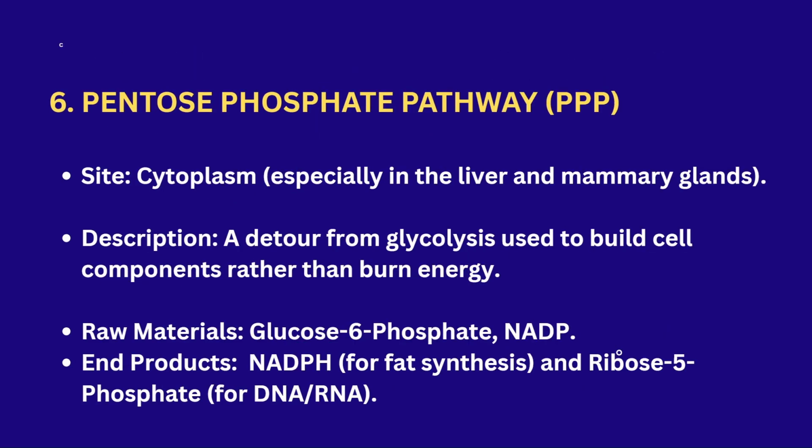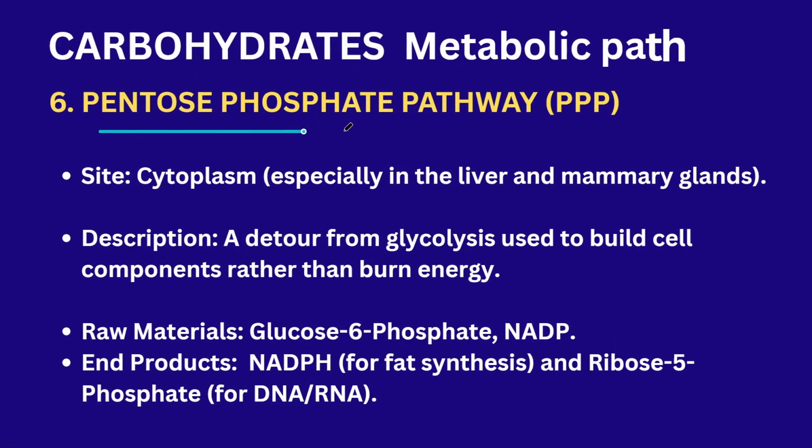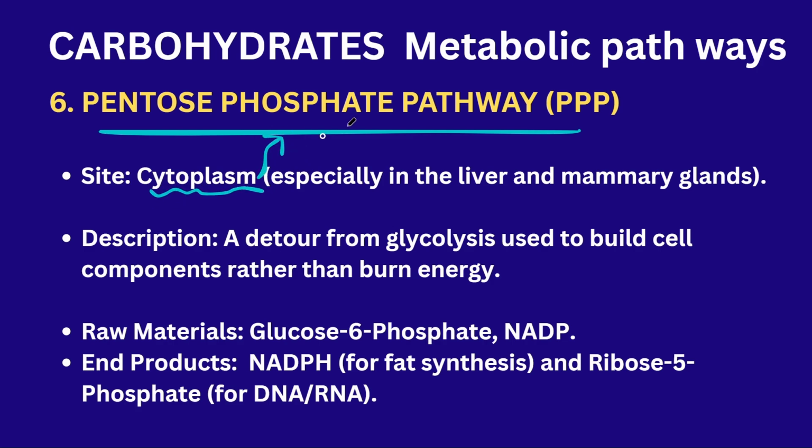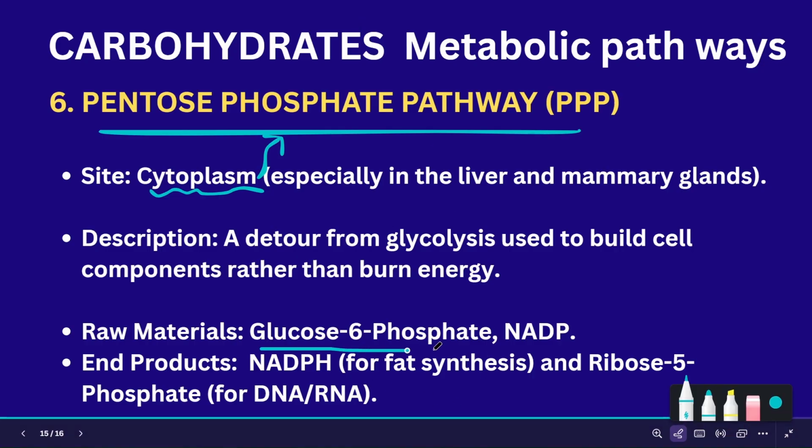Next, the pentose phosphate pathway. In this pathway, the cytoplasm is the main area where we see the pentose phosphate pathway. So here, glucose 6-phosphate and NADP are metabolized to form NADPH and ribose 5-phosphate, for the production of DNA and RNA.